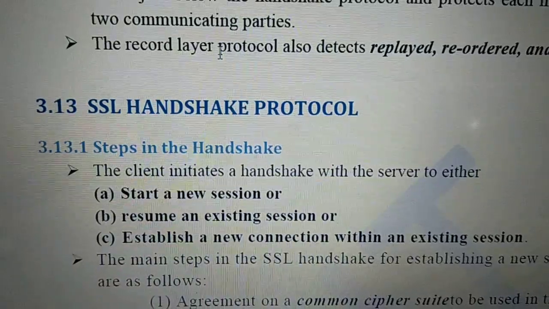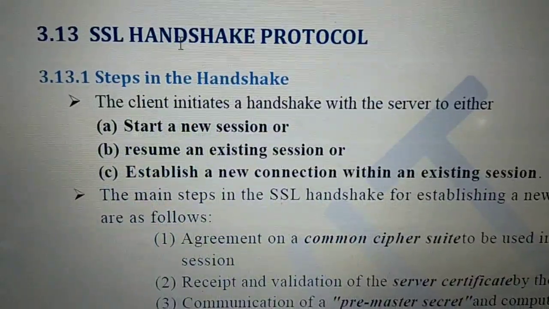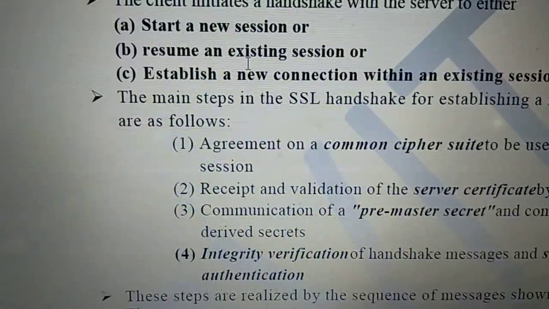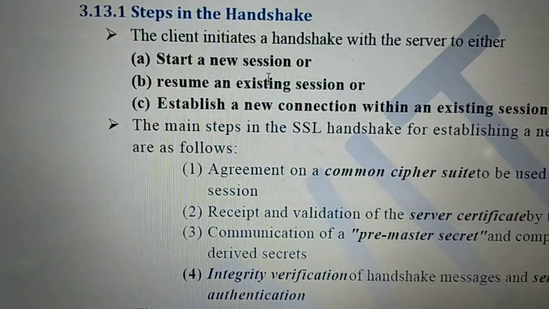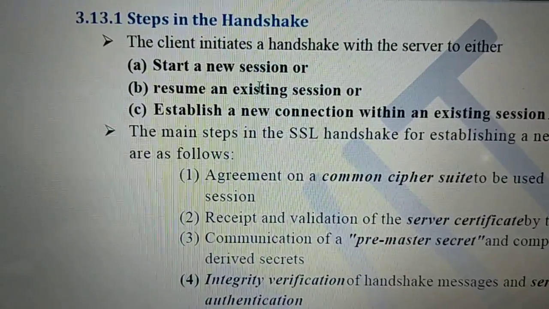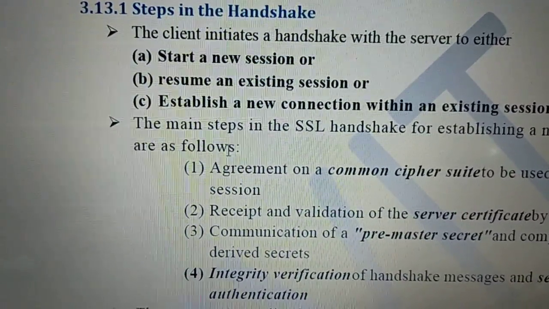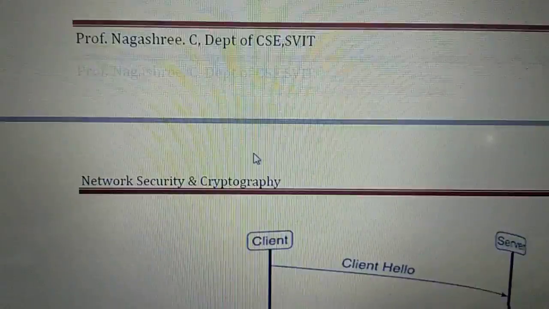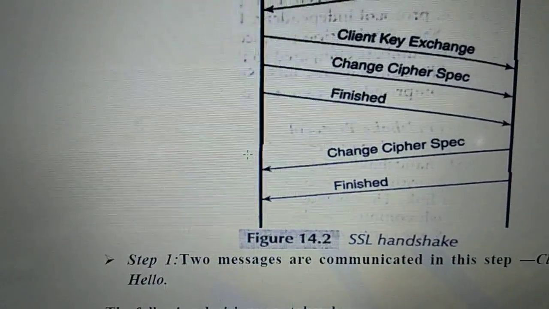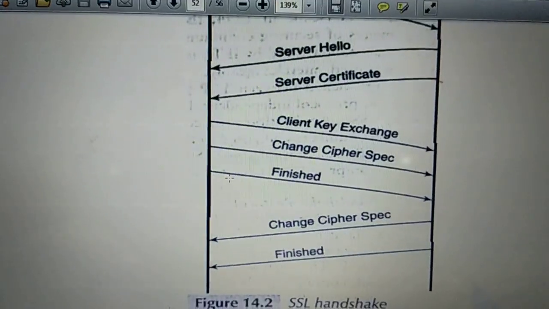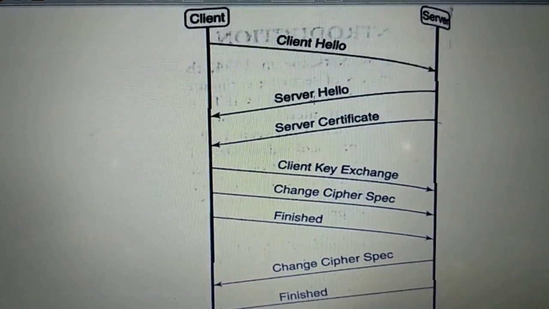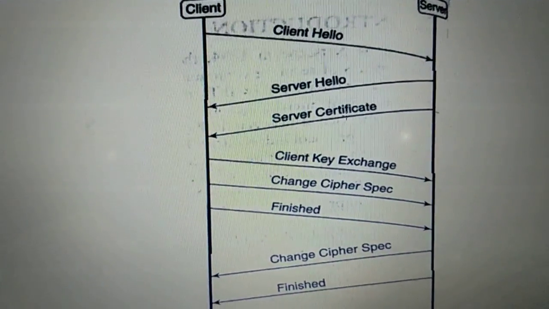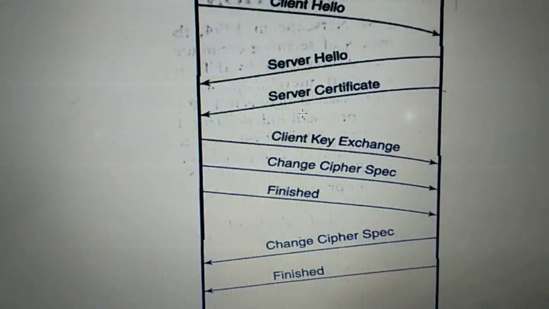Okay, so see here, the handshake protocol. What does the handshake protocol mean? Two parties, client and server, start communicating, and how are they going to authenticate? Just see the diagram. Once you understand this diagram, the same thing will be explained in the theory. You can see here, the first message is client hello, the second message is server hello, along with the third message, which is the server certificate.